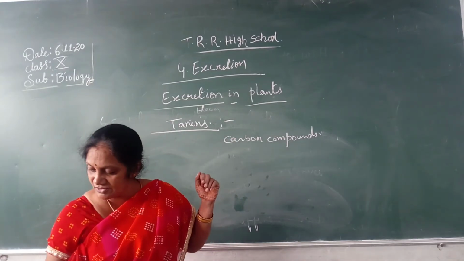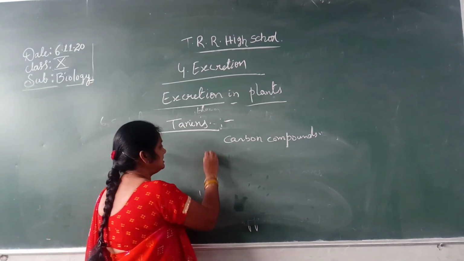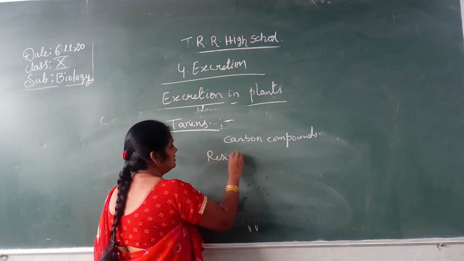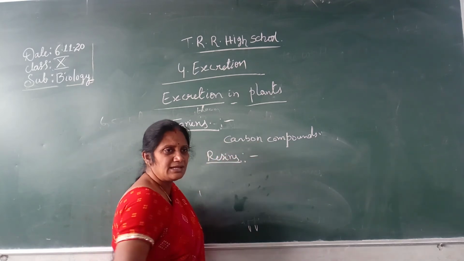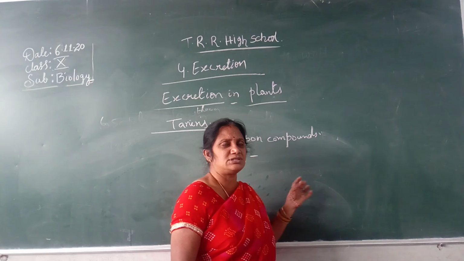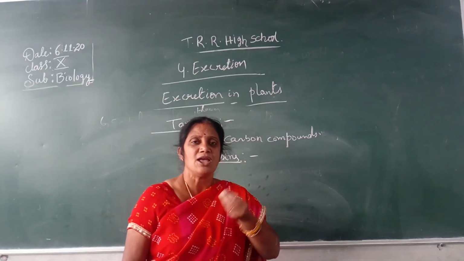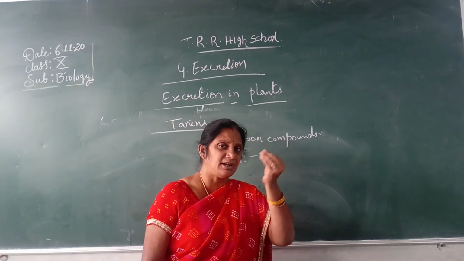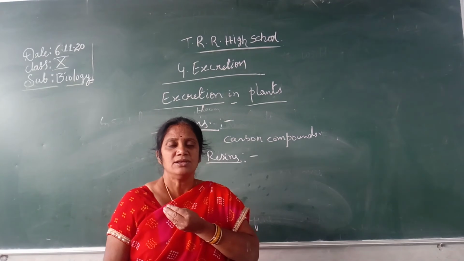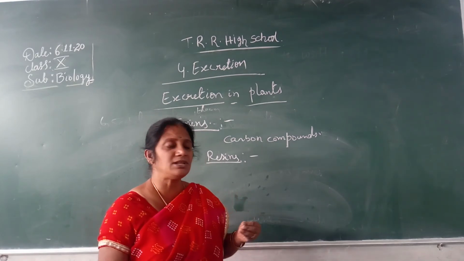The second one is resins. Resins are secretions secreted from plants.